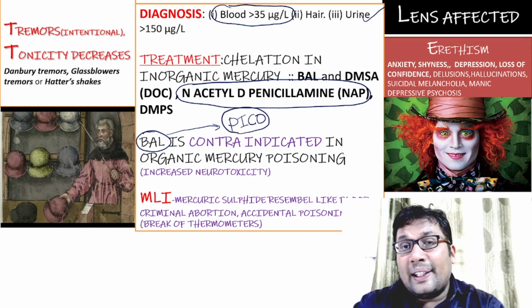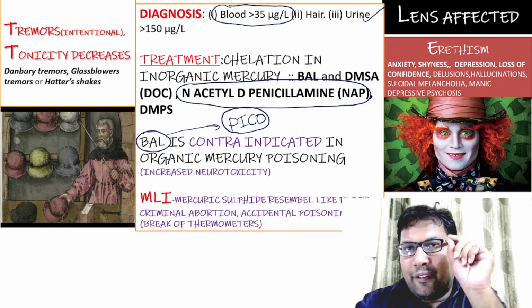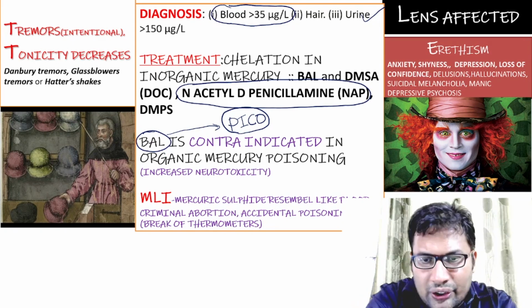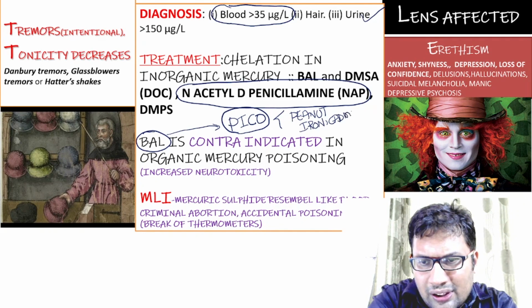P for peanut allergy. I for iron. C for cadmium. O for organic mercury poison. So I'll just write here: peanut allergy, iron poison, cadmium poison, and lastly organic mercury.